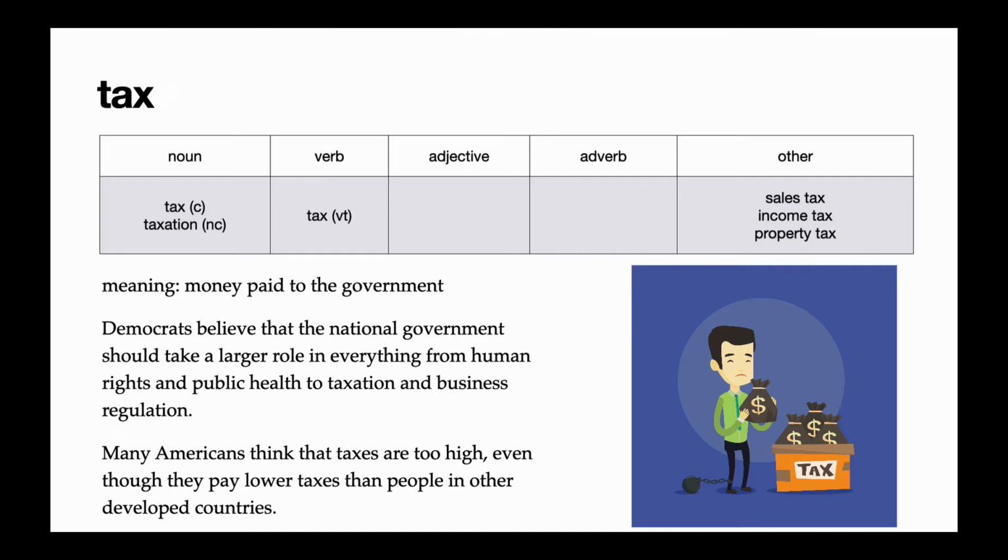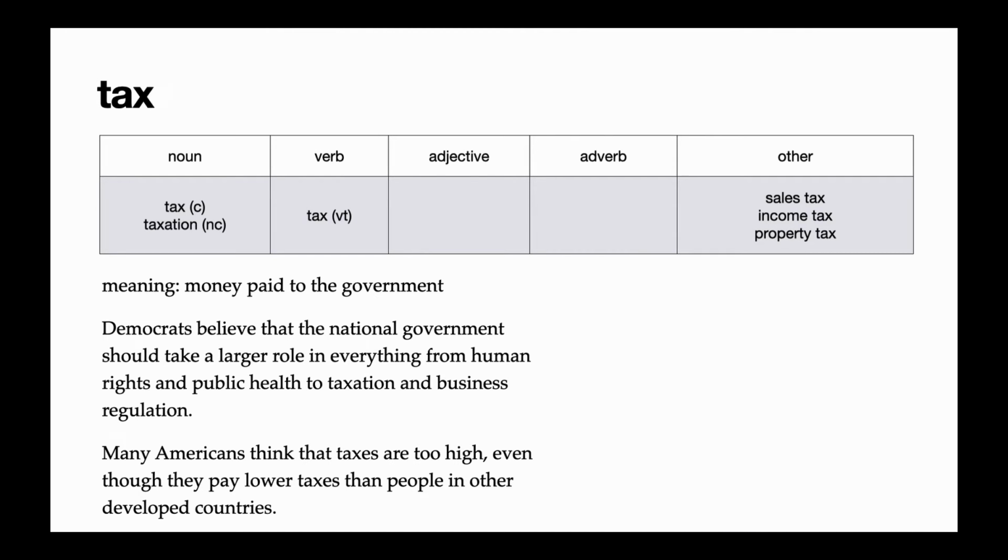Next is income tax. Your income is the amount of money you make every year. Your income tax is the percent of your income that you pay to the government. And finally, property tax. If you own property or land, you will often have to pay a percentage of its value to the local government every year. We also have alcohol taxes and tobacco taxes in the U.S.